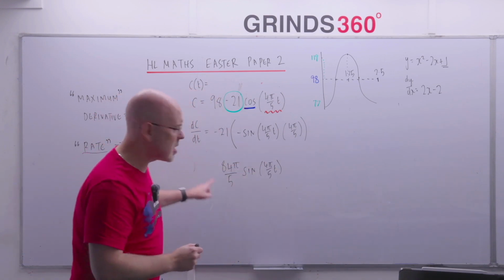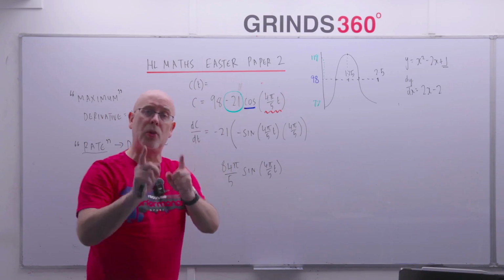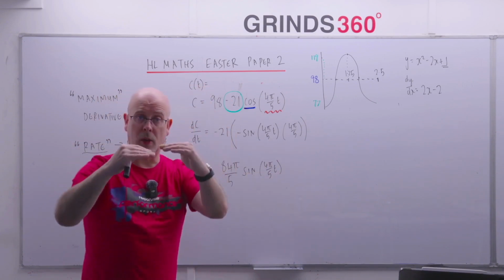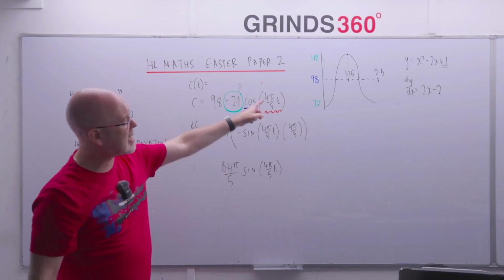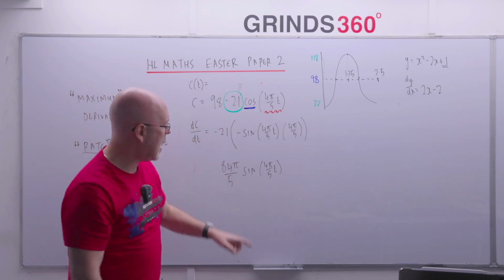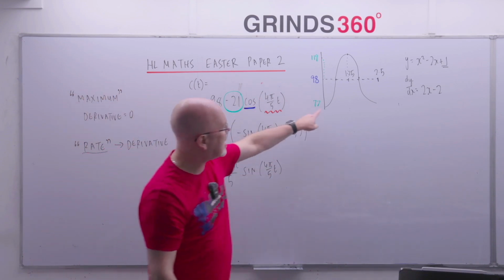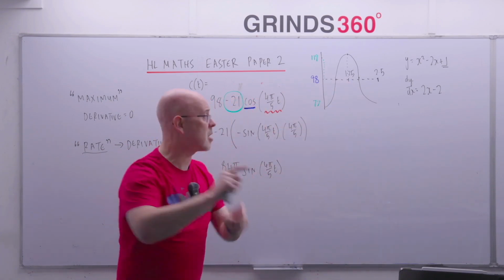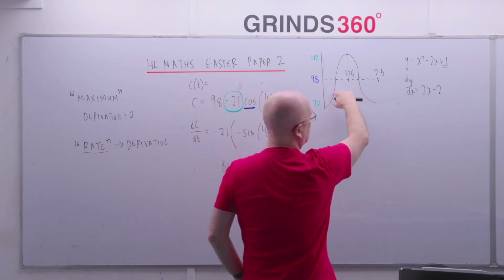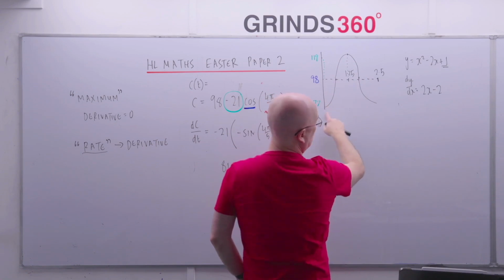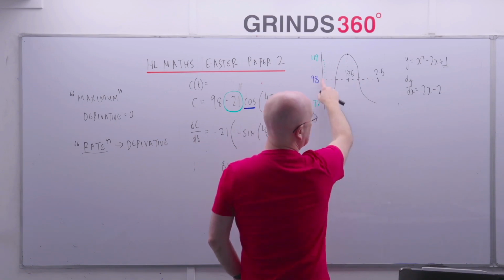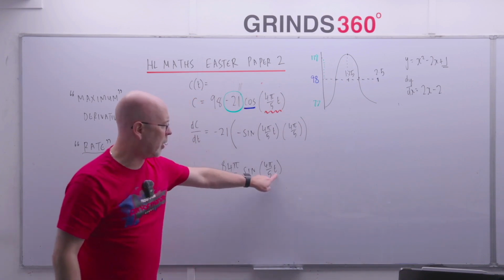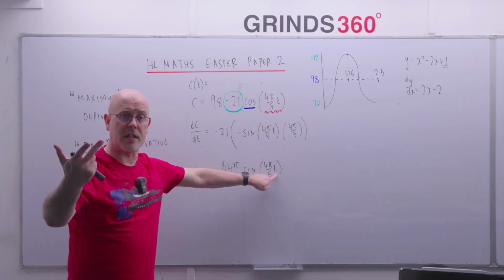If this is positive, it means the graph's going up. His blood sugar is rising. If this is negative, it means his blood sugar is dropping. Okay, the graph is going down. So in my sketch here, what it looks like to me is, if I put any number between 0 and 1.25 in here, I should get a positive answer, because my sketch shows me that his blood sugar is going up for the first 1.25 hours. So anywhere between 0 and 1.25, the graph is going up. So any number between 0 and 1.25 in there should give me a positive answer.